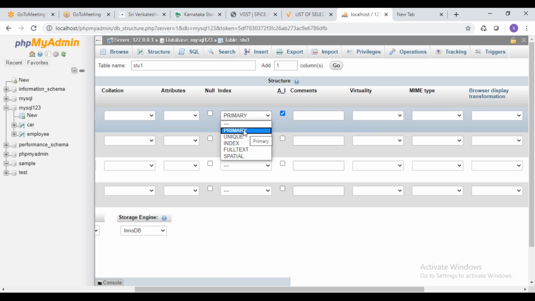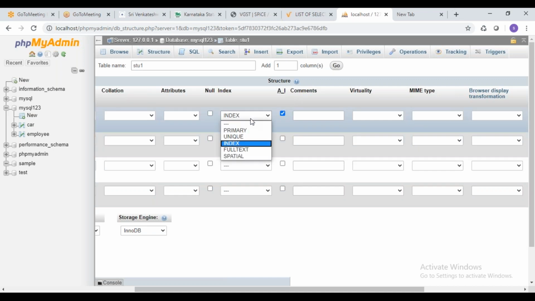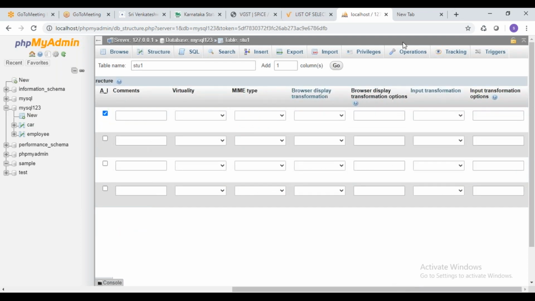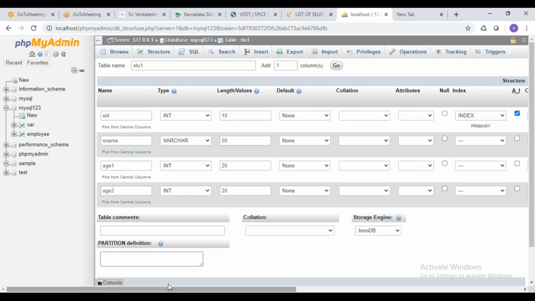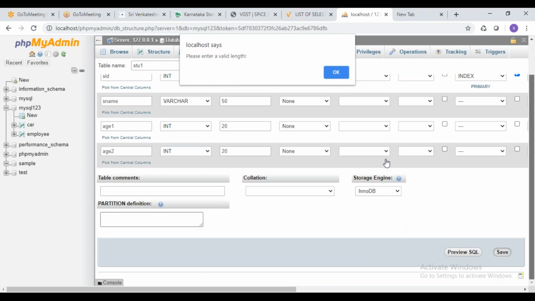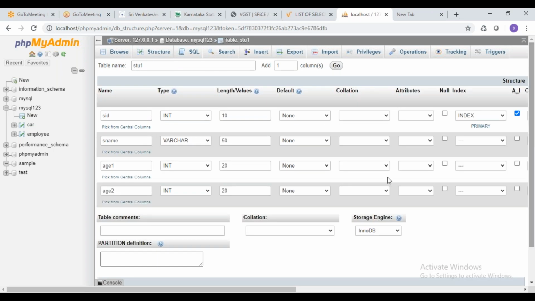Primary key is nothing but that field will never and ever allow zero values. Unique key is also the same thing, but it will allow one zero value. Suppose you want to give it as an index, yes, you can give it as an index. That will be treated as an index value like 1, 2, 3, 4, 5. Right? So these are the three things basically you should know here. Primary key is nothing but which is not going to allow zero values or null values. Unique key is also the same, but it will allow one null value. Index is nothing but the index value which we are going to take.